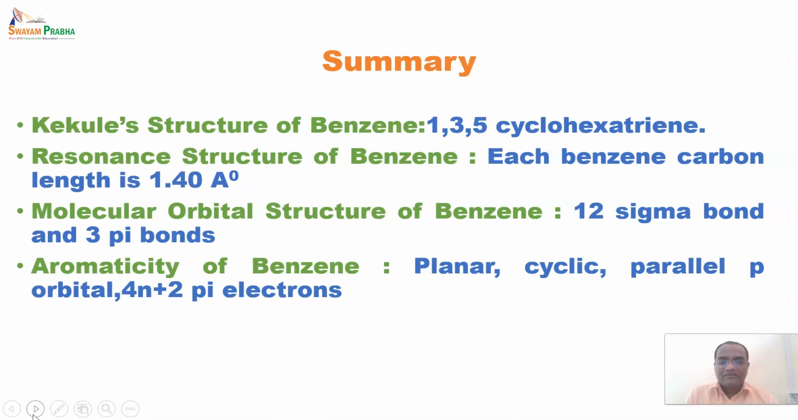And after that, we saw the aromaticity of benzene and some structures related to benzene which were not aromatic. So we saw this example, and for the criteria of aromaticity, the compound should be planar, cyclic, and have parallel p orbitals for delocalization of electrons, and it should obey Huckel's rule, that is 4n plus 2 pi electrons.